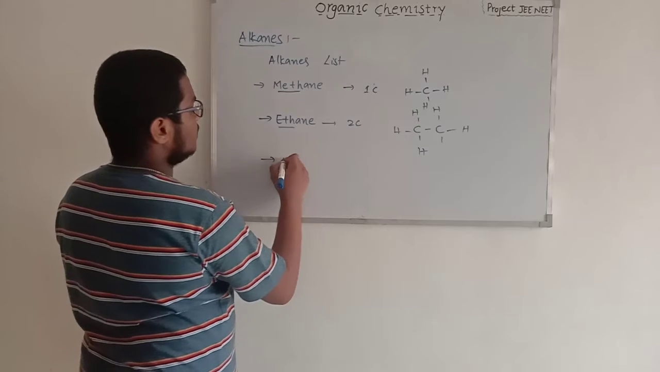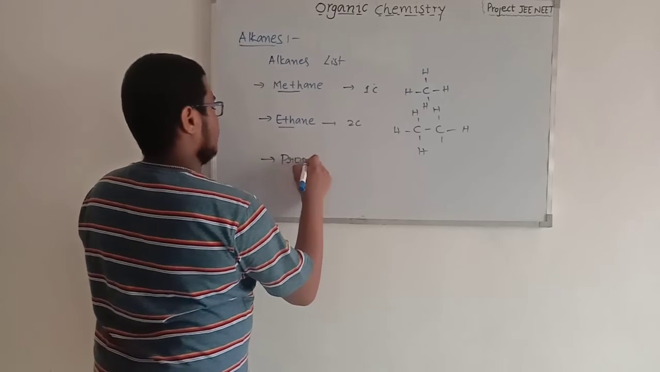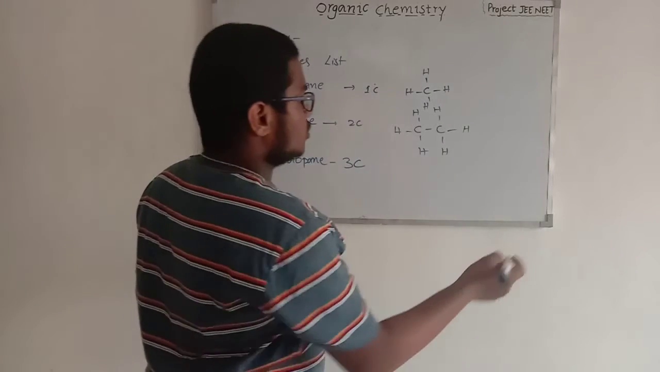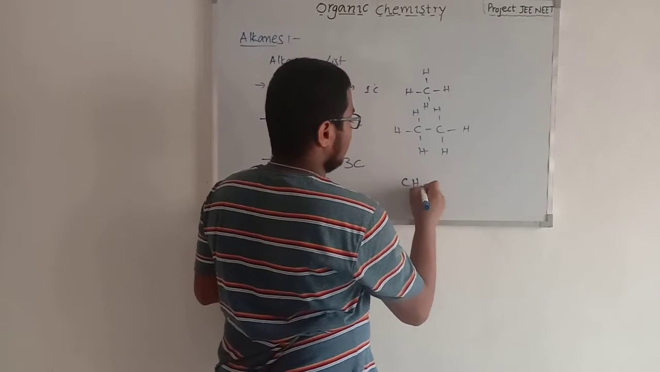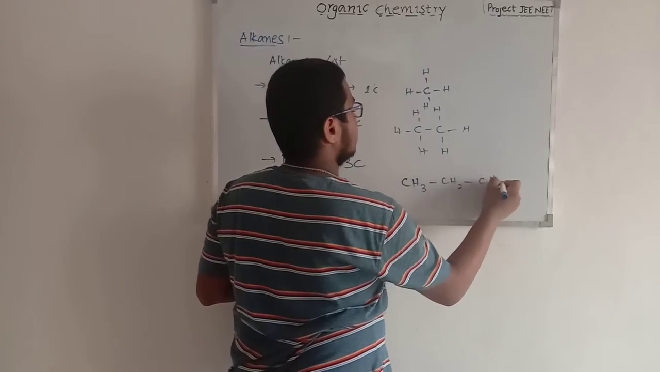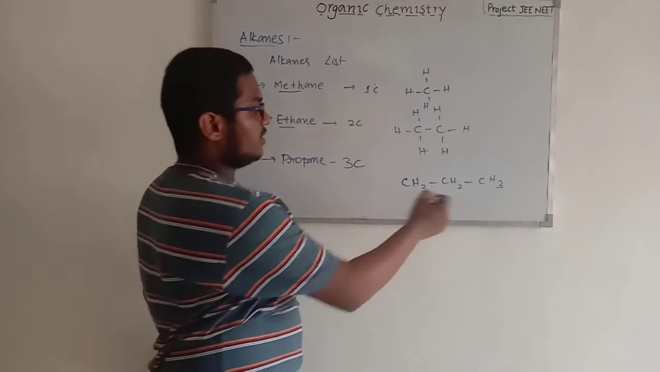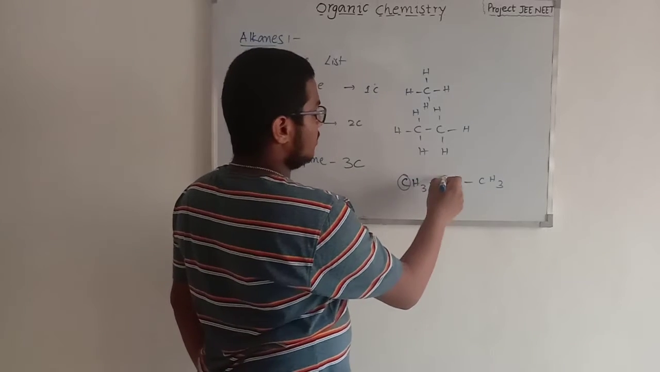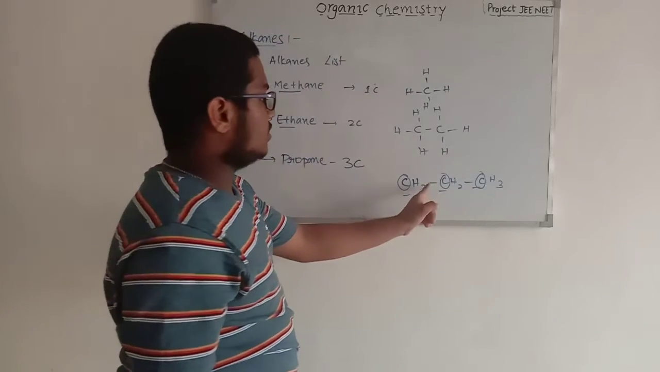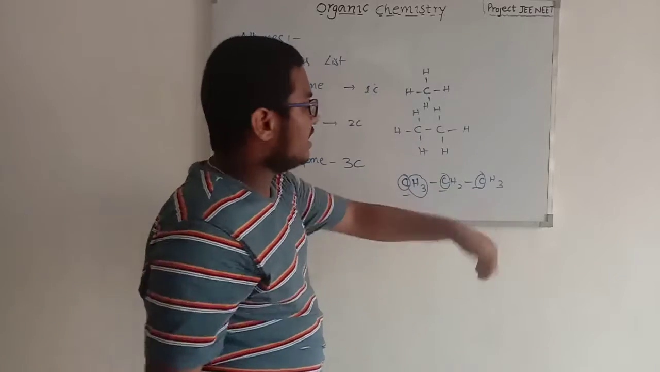So next is propane. Propane is a 3 carbon compound. So where CH3, CH2, CH3. This is another type of notation of carbon chain. So one carbon, two carbon, three carbons with two single bonds. Here the remaining valencies are filled with remaining hydrogens.